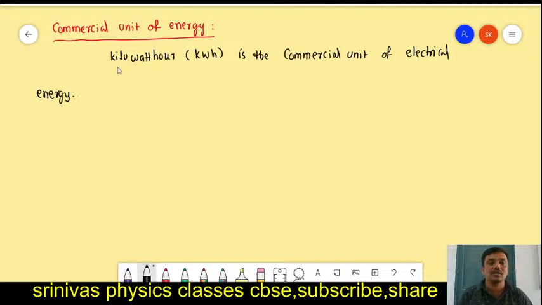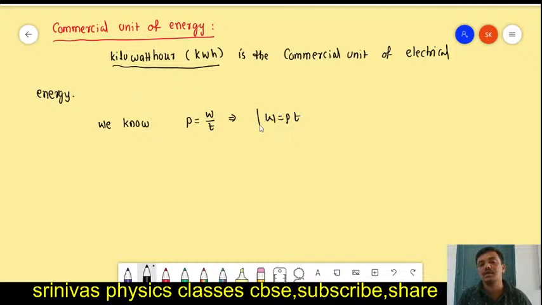What is this? Kilowatt hour, how will it be energy? We know the power formula, right? What is the power formula? Power is work by time. From this, what do we write? Work is equal to power into time.